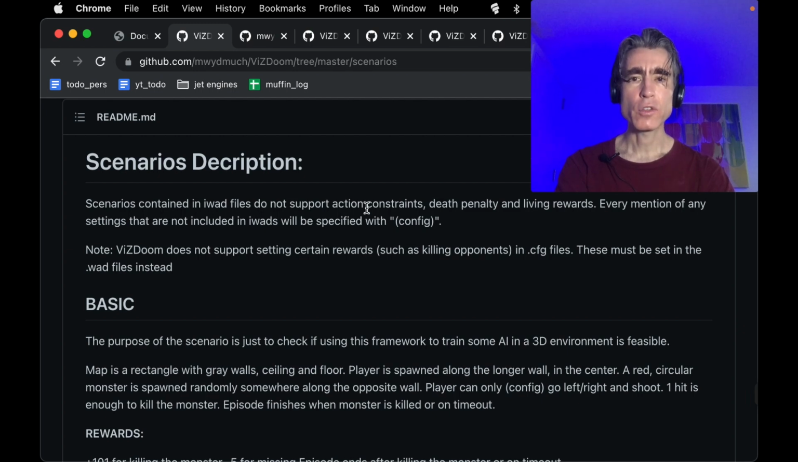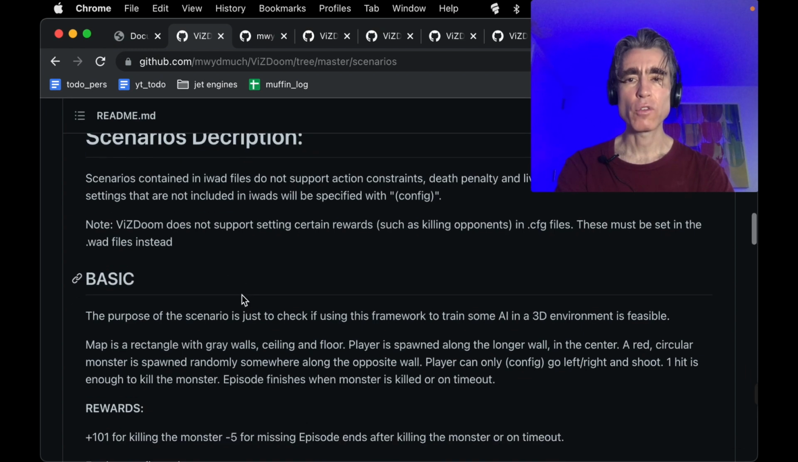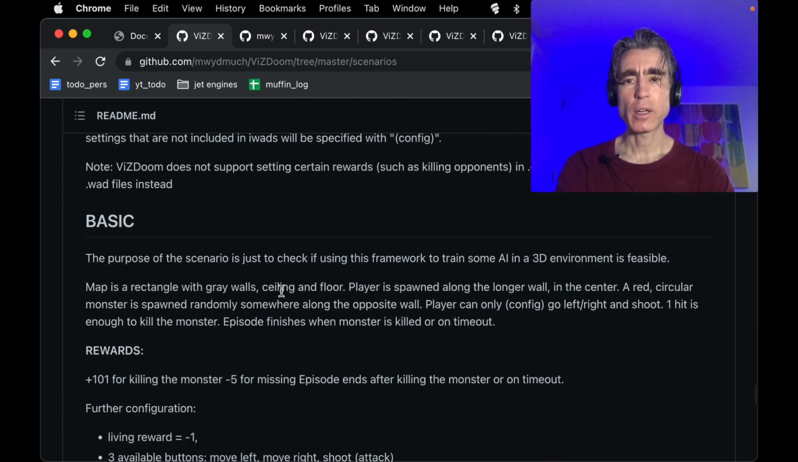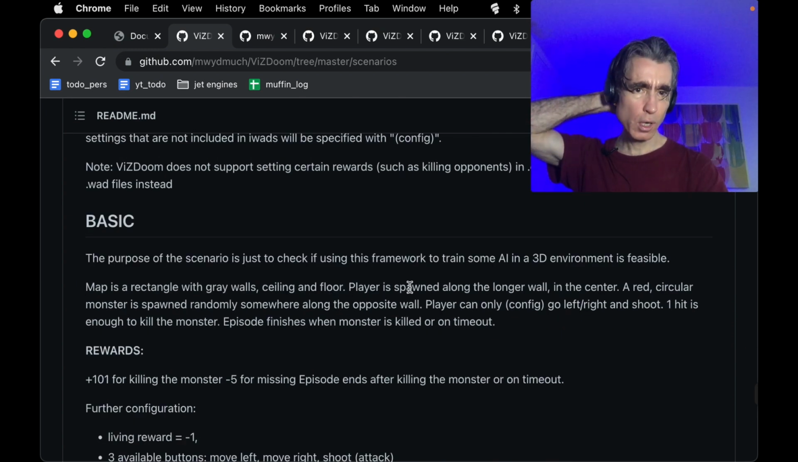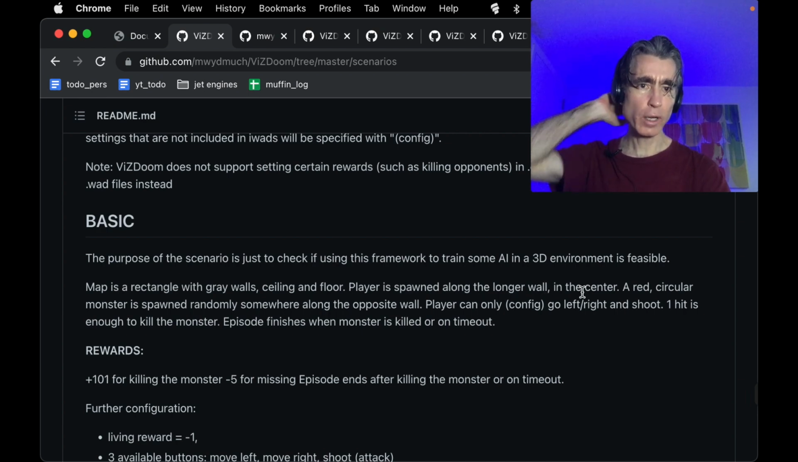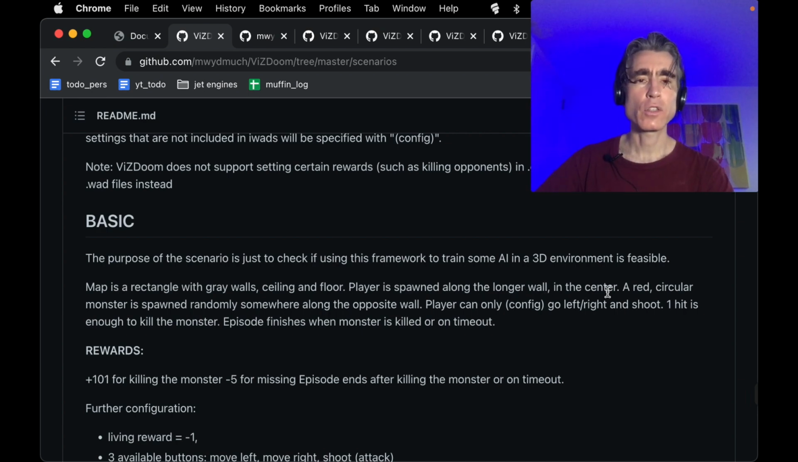Okay, iWAD files do not support action constraints, death penalty, and living rewards. There would have to be a config section somewhere if you're using an iWAD. Oh, I see. And then this config section doesn't allow the setting of some of the rewards. Those have to be set in WAD files. A map is a rectangle with grey walls, ceiling, and floor. Player is spawned along the longer wall in the center. Right, so there's a constraint on how this scenario looks. It looks like it's always a rectangle. Player always spawns along the longer wall in the center.